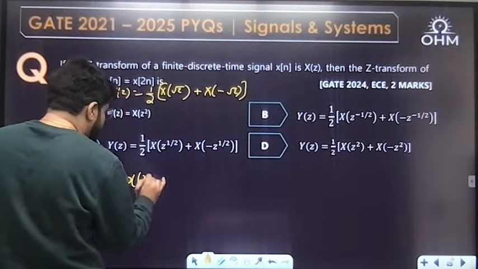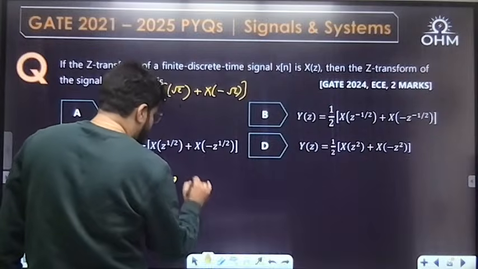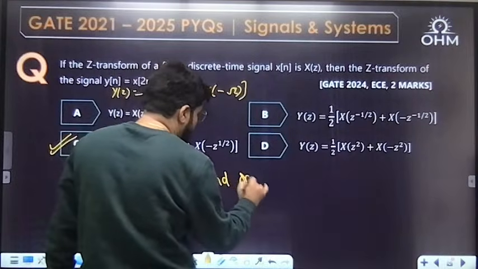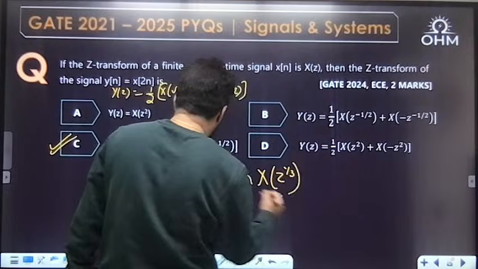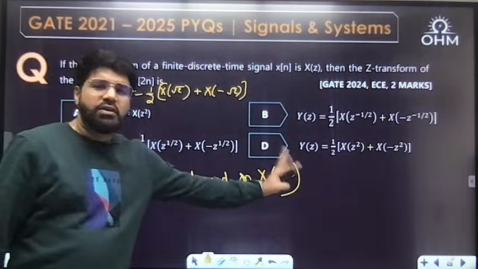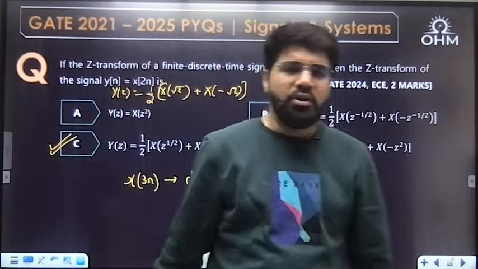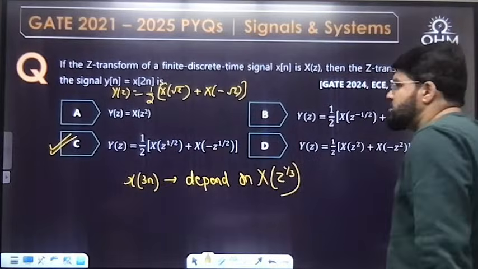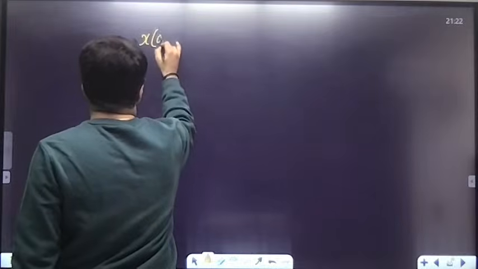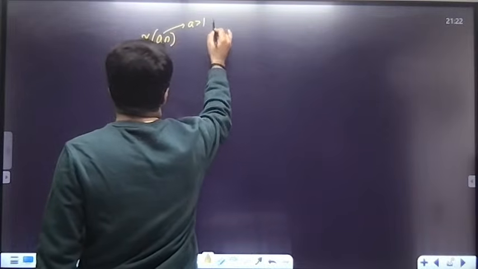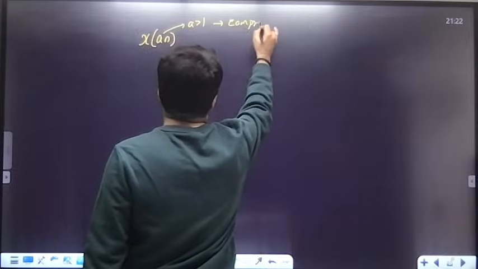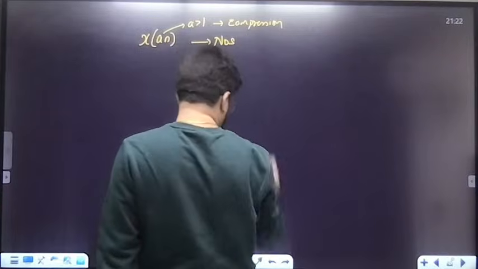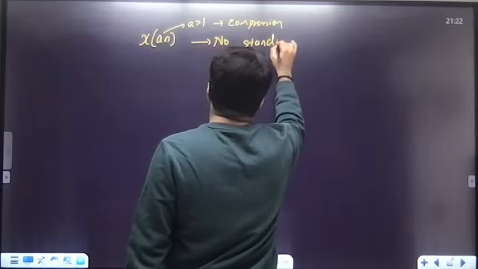If I tell you x of 3n, somehow there will be a term that depends on X of Z power 1 by 3. x of 4n will have a term of X of Z power 1 by 4. There is no standard answer for time compression. So if it is x of an, a greater than 1, which represents compression, there is no property, no standard result.